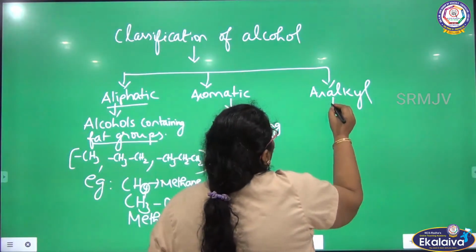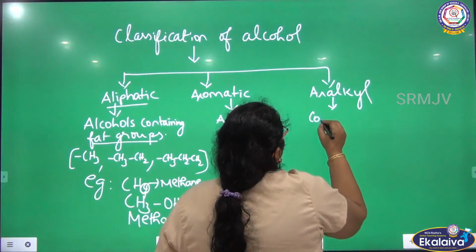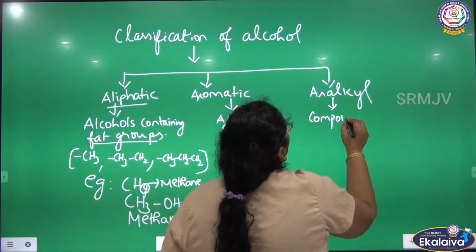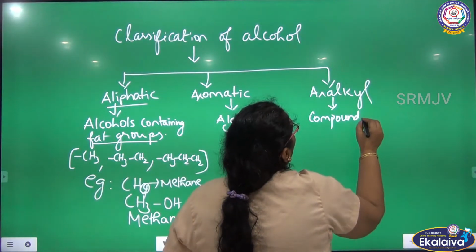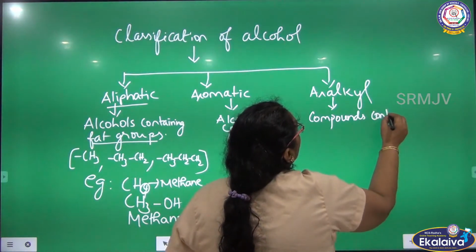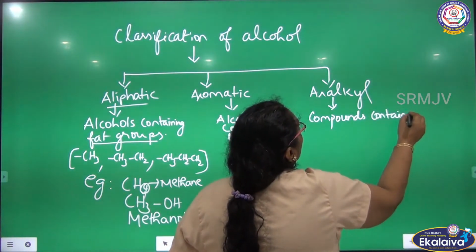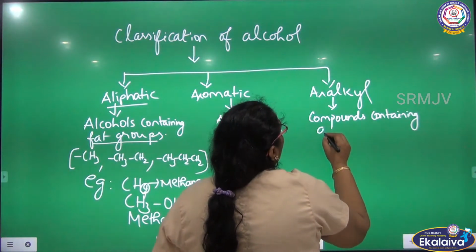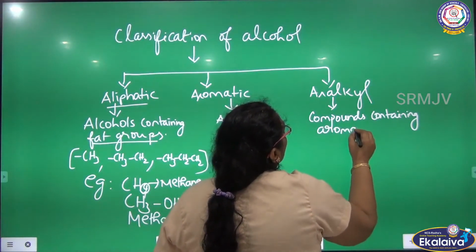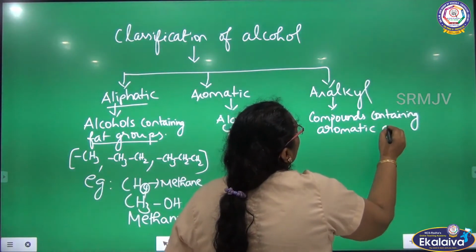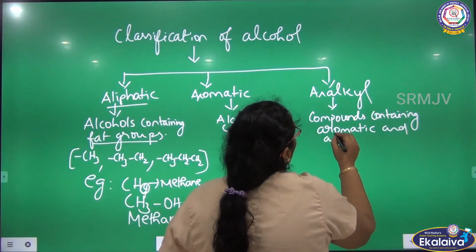What is an aralkyl alcohol? Compounds containing aromatic as well as aliphatic groups, that is, aromatic and alkyl groups.